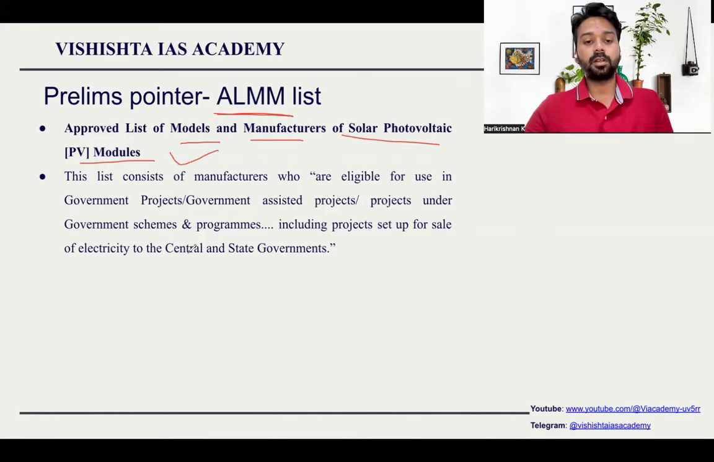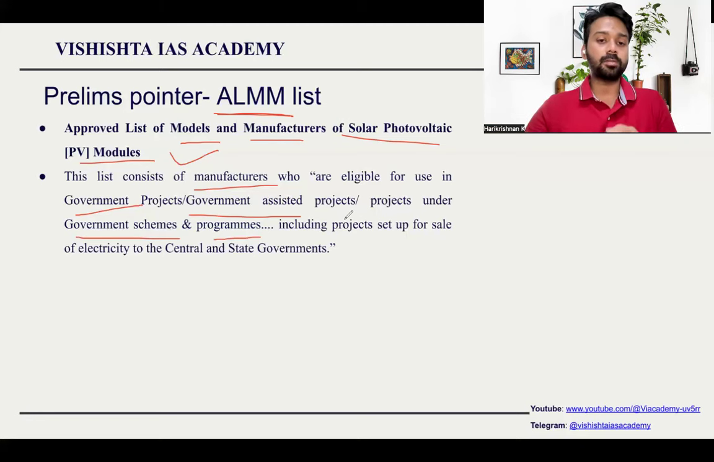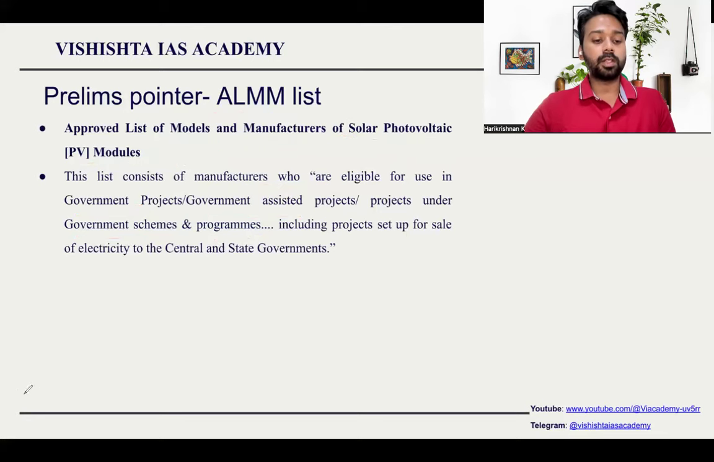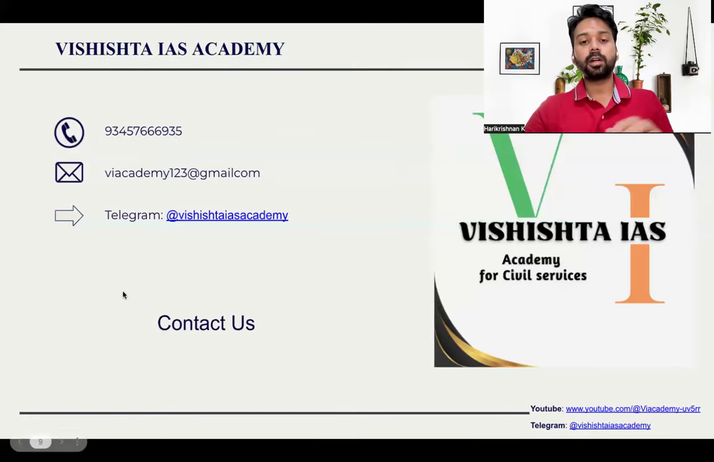So this list contains manufacturers who are eligible for government projects or government assisted projects or projects under government schemes and programs. So these people will be used for the schemes and programs that are related to solar photovoltaic cells by the government. So this is all you need to know from today's newspaper, which are most important. Other than this, give a glance to the newspaper and read it very well.